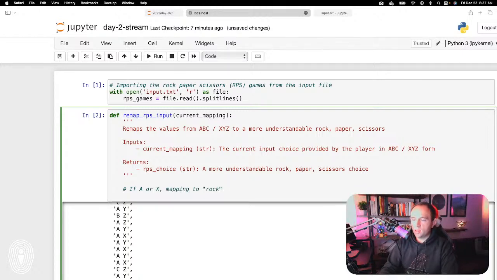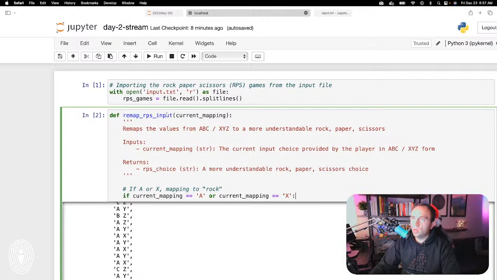This is basically saying, okay, if current mapping equals A, or current mapping equals X. Now, I guess that's the other thing. I keep forgetting to explain things well, so I apologize for that. The one thing I did want to note here is there's a difference between the single equal sign and the double equal sign.